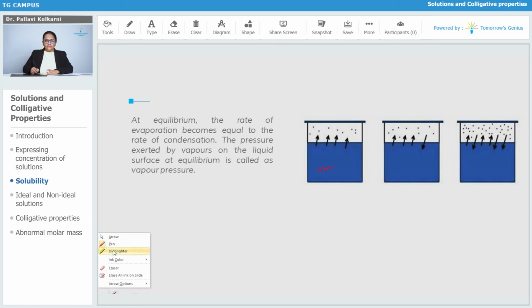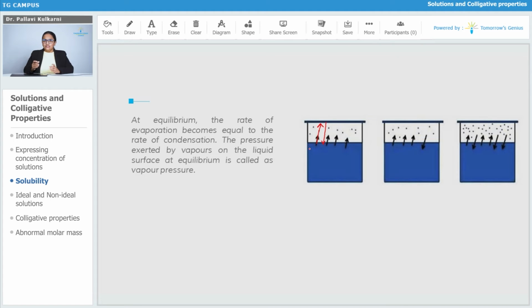As it is a volatile liquid, it will get evaporated very easily. If this vessel is without the lid, now here in this first image the lid is placed on it, but assume that it is without the lid, what will happen? All the vapors coming out from the top surface of the liquid will get mixed in the atmosphere. But when we keep a lid on the vessel, these vapors will go up, strike the inner walls of the lid, and get converted again into liquid, vapor to liquid, that is, condensation will take place.